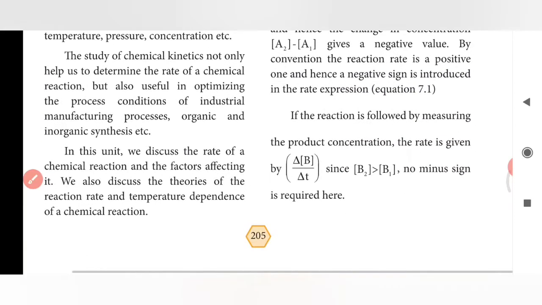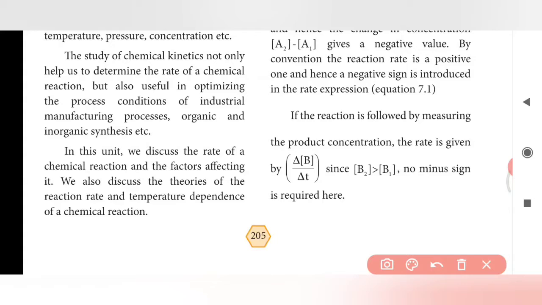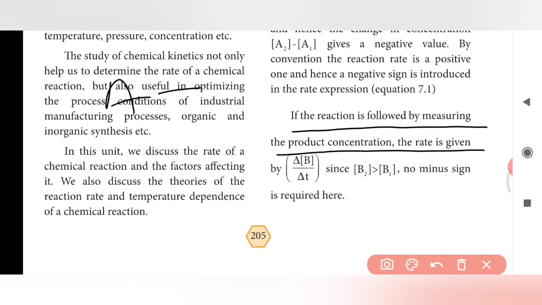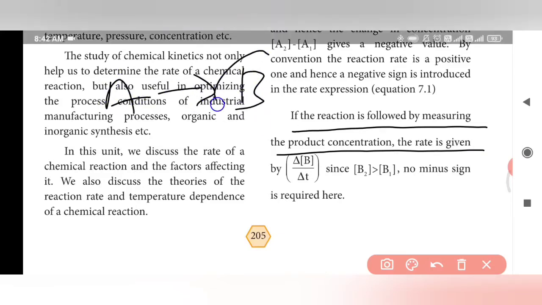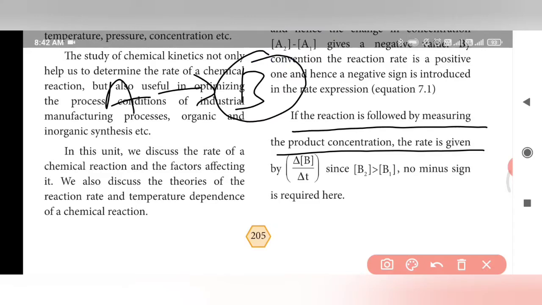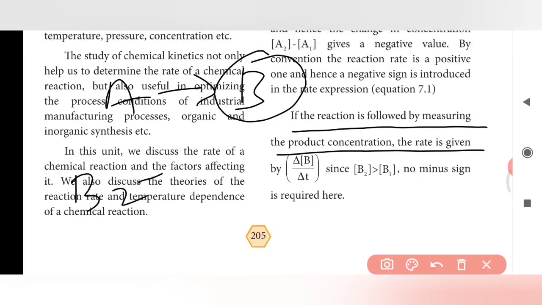If the reaction is followed by measuring the product, then while the concentration of the reactant decreases, the concentration of the product increases. For the reaction A gives B, the change is B2 minus B1. In this case, B2 is always higher, and B1 is the initial stage.